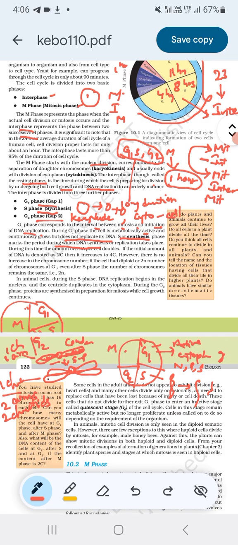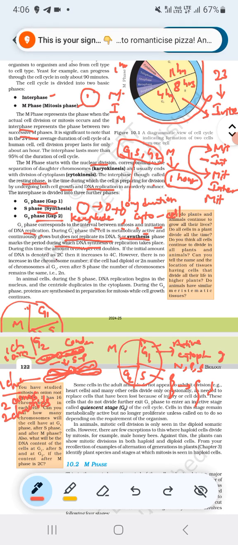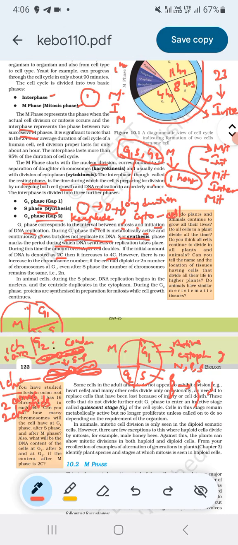Why have two chromatids formed? Because DNA replication has taken place. The initial amount of DNA is denoted as 2C, then it increases to 4C. If the DNA is 1C, it will increase to 2C.